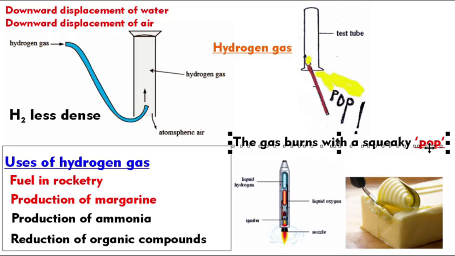It will give a pop sound and make a හරි වැදගත් identification of hydrogen gas. So how do you identify hydrogen gas? When you insert a burning splinter with the flame into the gas jar where the hydrogen gas is collected, it will give a pop sound. So that is how you identify the hydrogen gas.